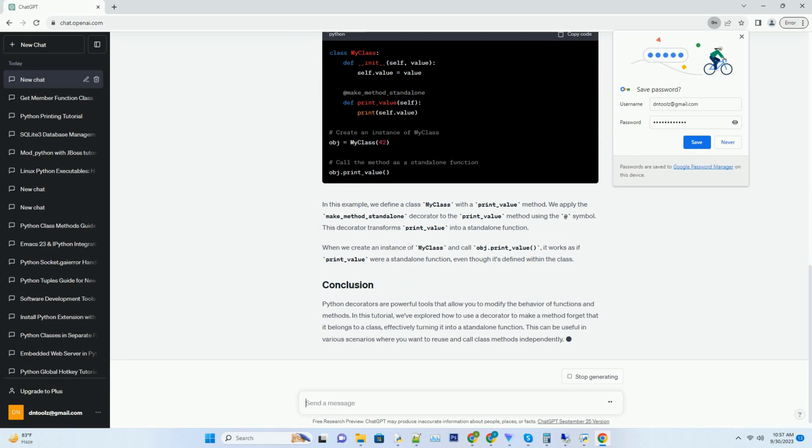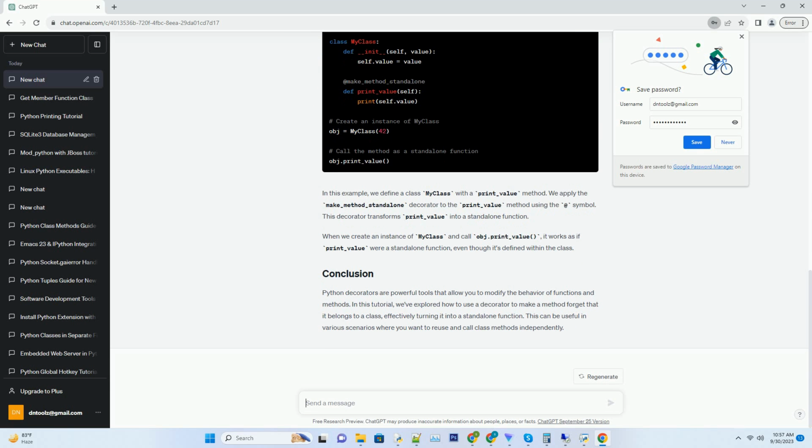To make a method forget that it belongs to a class, we'll define a decorator function that extracts the method from the class instance and transforms it into a standalone function. This decorator will receive the method as an argument and return a standalone function. Here's an example. In the code above, make_method_standalone is a decorator that takes a method as an argument and returns a new function, standalone_function. This new function calls the original method and passes any arguments and keyword arguments it receives.